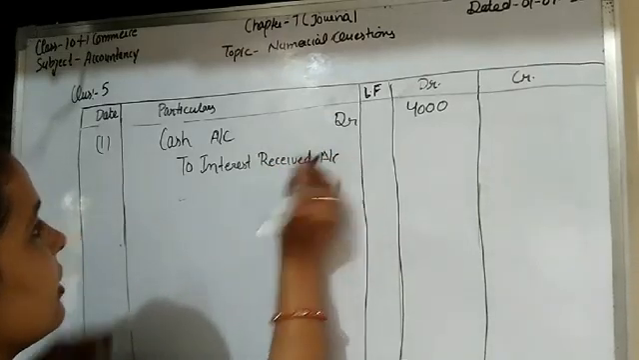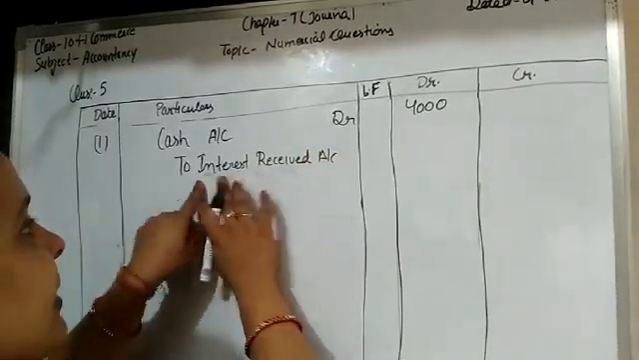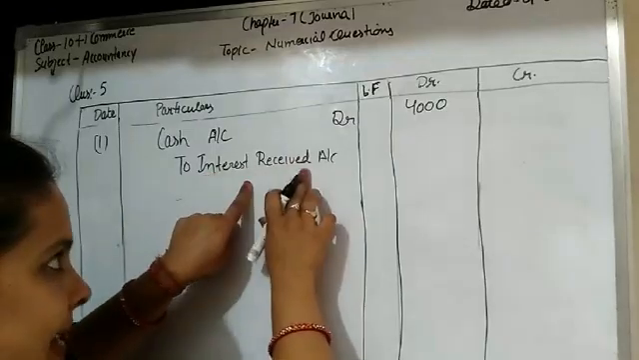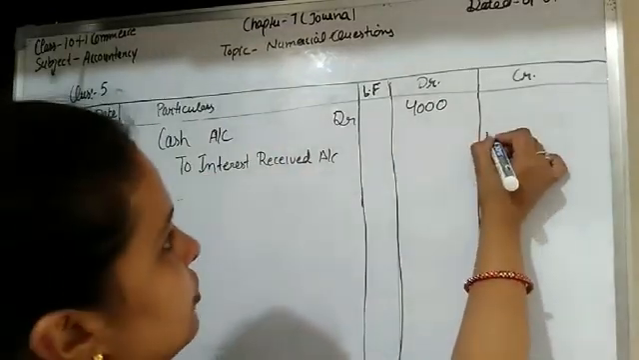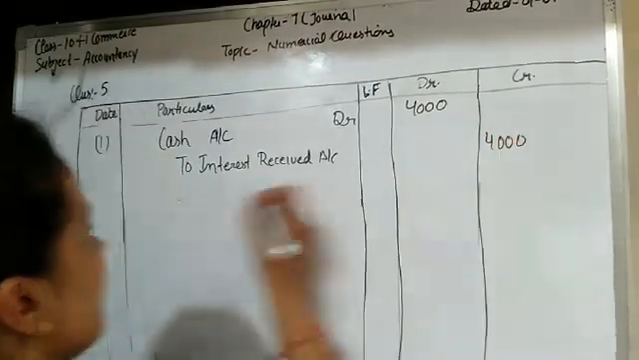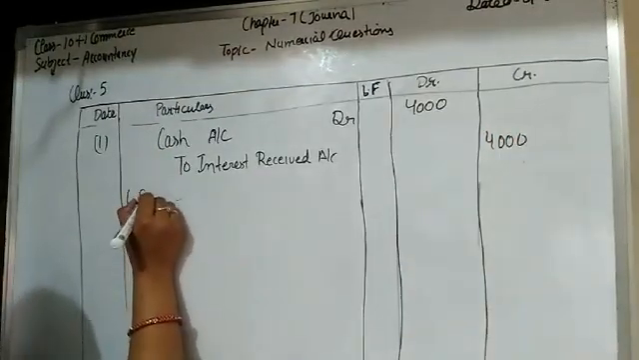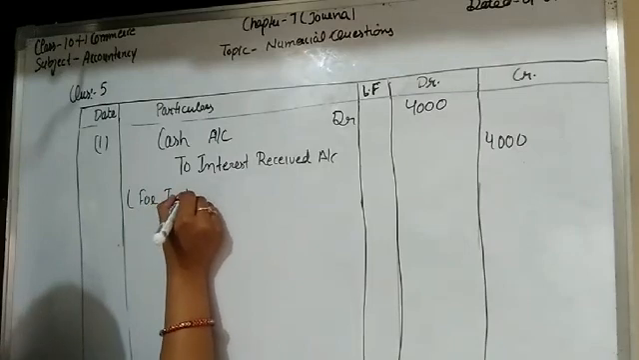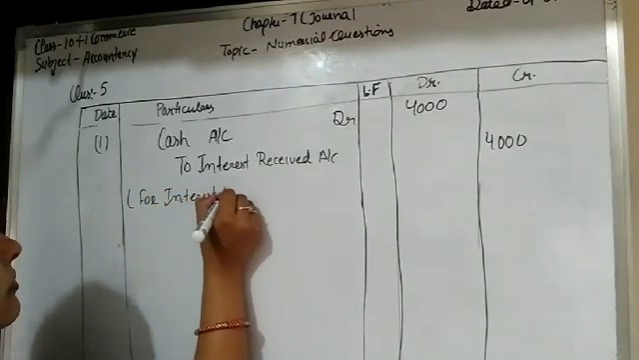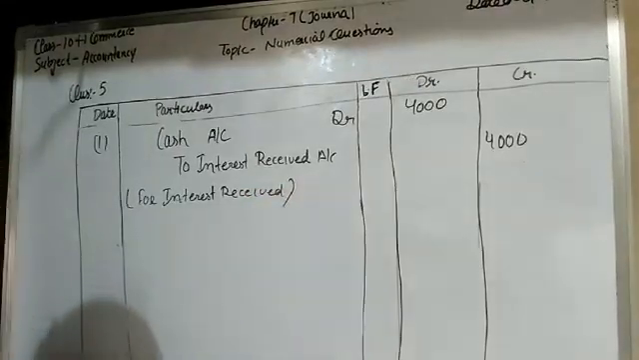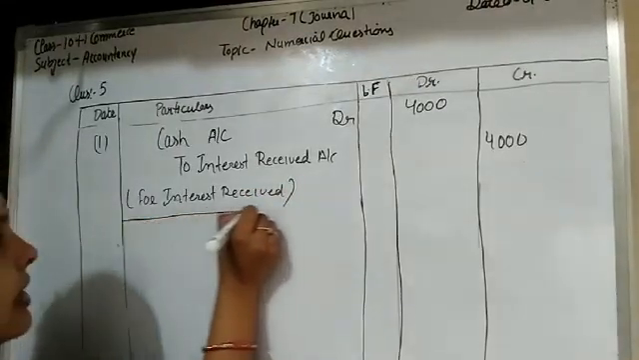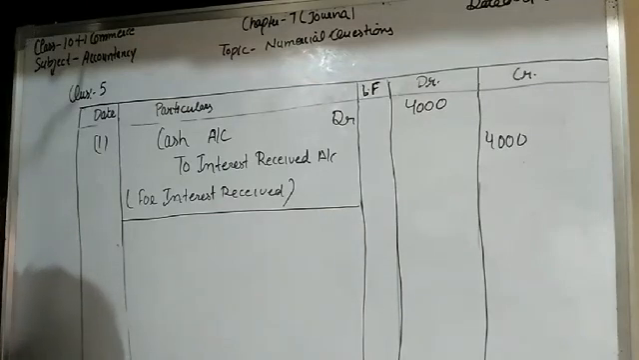So we write here to interest received account. We credited the income account, students, according to the rule of nominal account. So 4,000, and the narration is for interest received. Then draw a thin line after the transaction when you journalize the entry.